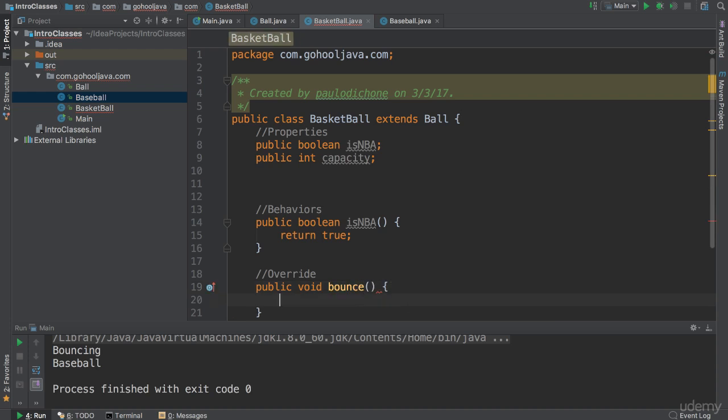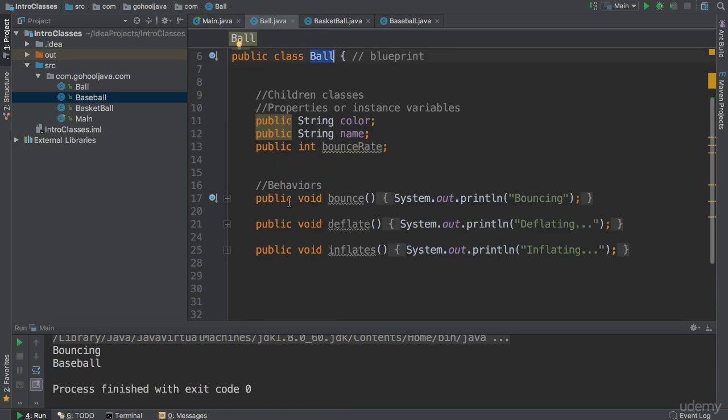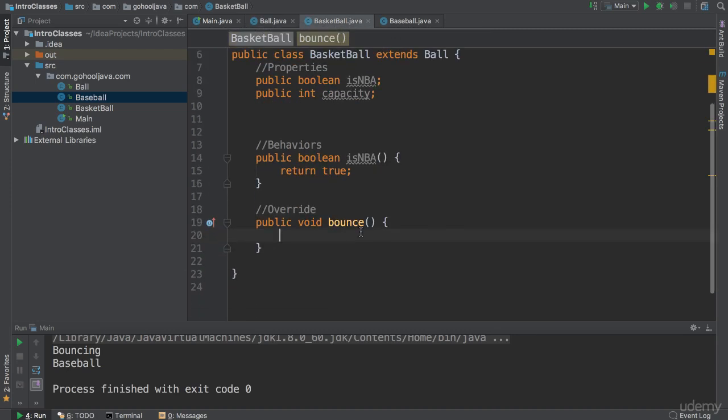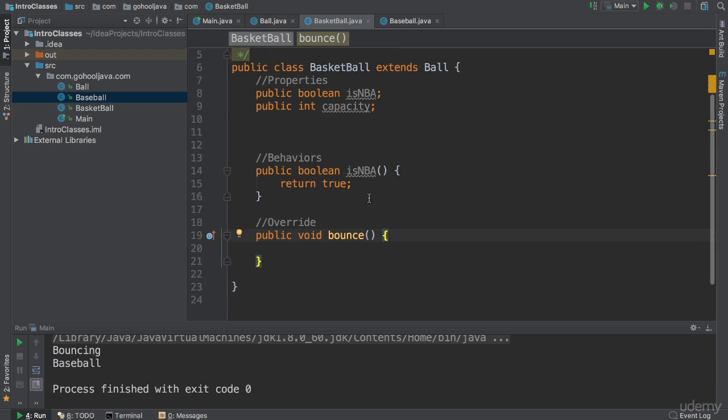Like that. Now what I'm saying implicitly is, well, when we create our basketball object here in our main, when I call the method bounce, it's not going to call this method here. It will have to call this one here because we are overriding. In fact, if you hover over here, it says it overrides method in ball. All right. That's the beauty, because now we are customizing our basketball here. It's very powerful.